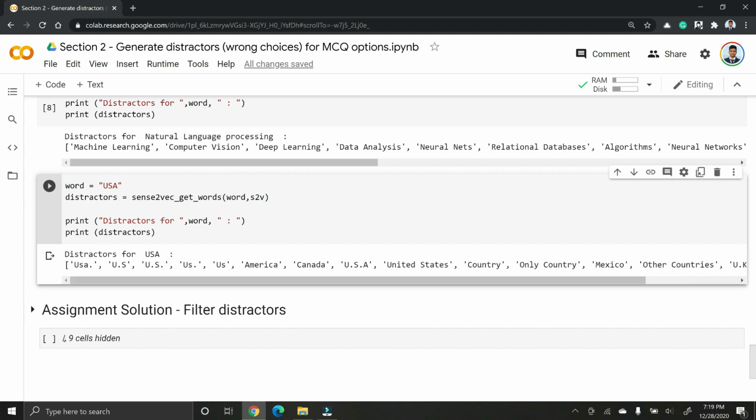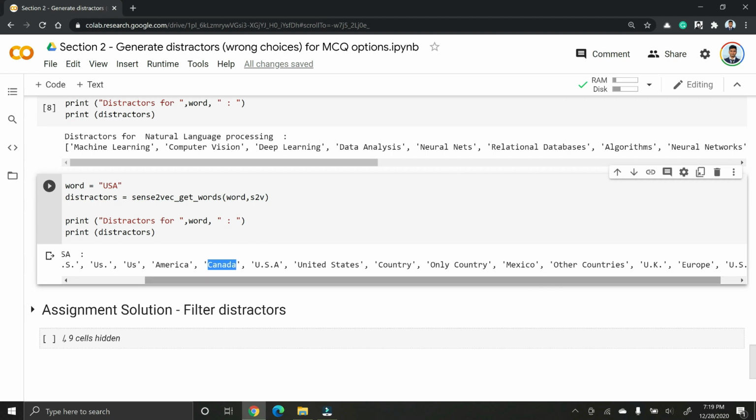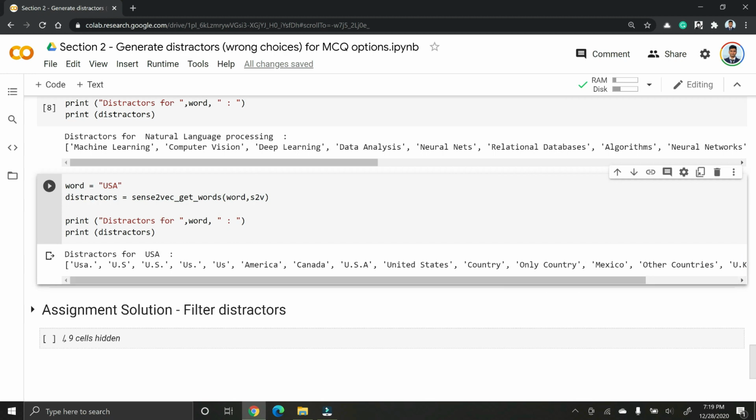So one thing that we see is that for some of the words, you have similar looking words or misspelled words. Now we cannot take these as distractors. For us, perhaps Canada and Mexico, Europe, UK, these could serve as distractors, but not these.